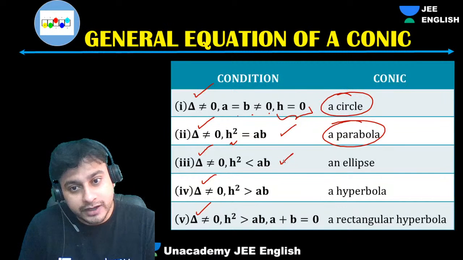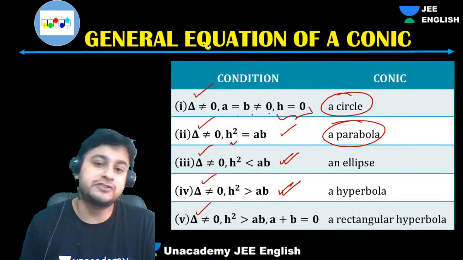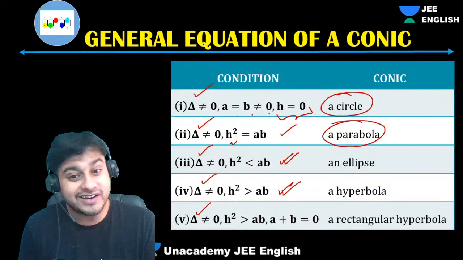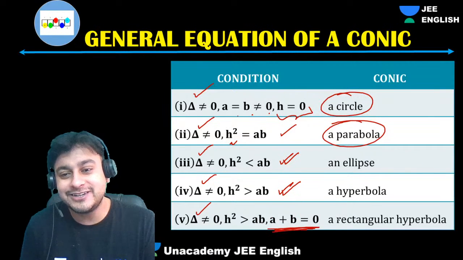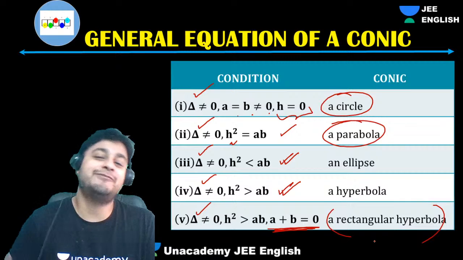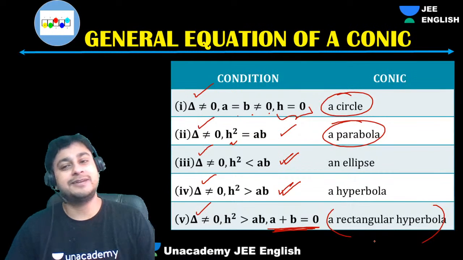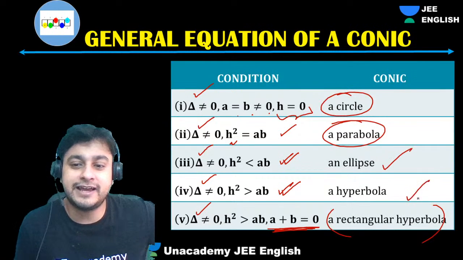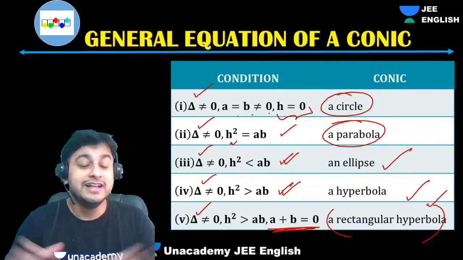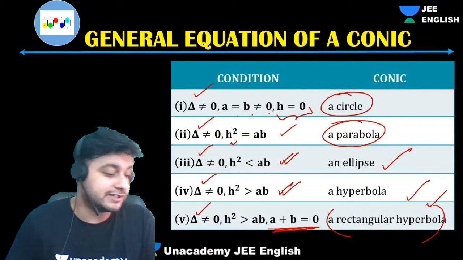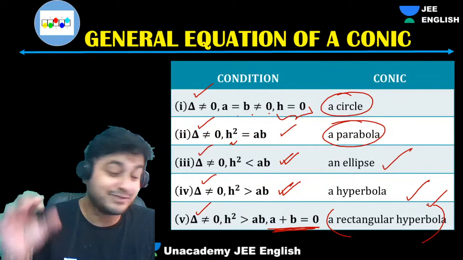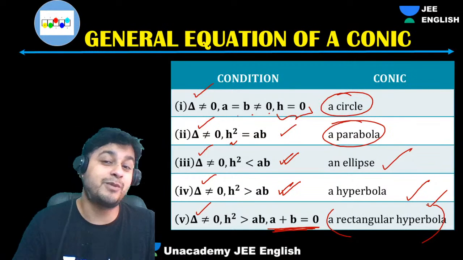For ellipse, h square should be less than AB. For hyperbola, h square should be greater than AB, and h square greater than AB with a plus b equals to 0 gives us the rectangular hyperbola. We'll discuss these concepts later when we discuss ellipse, hyperbola, and rectangular hyperbola. At the moment we are discussing parabola, so just keep note of it, very important.